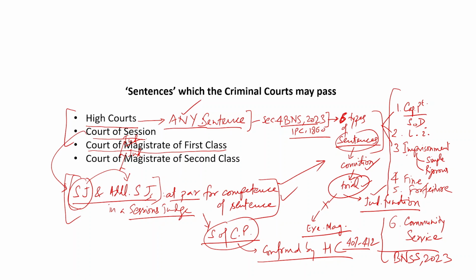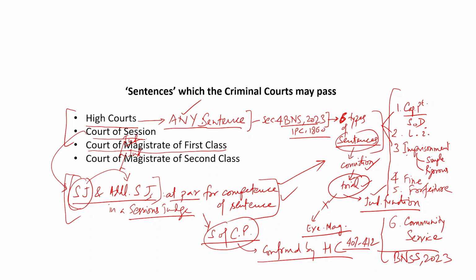Whereas at the level of Court of Session, sessions judge and additional sessions judge have not been differentiated as far as the power of their sentencing is concerned. But at the level of judicial magistrate, 3 levels have been carved out: judicial magistrate second class, judicial magistrate first class, and CJM. As I said, CJM is the senior most among the judicial magistrate first class, but then given additional powers, not only administratively, but also on judicial side.